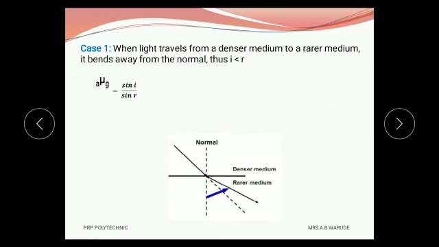Then, as we know, refraction means the bending of light from the first medium to the second medium, and for that we consider two cases. First case is when light travels from a denser medium to a rarer medium, for example, glass medium to air medium. Then it is observed that the ray bends away from the normal when it comes from glass medium to air medium. At that time the angle of incidence is less than the angle of refraction.